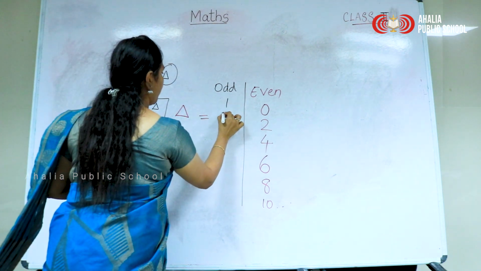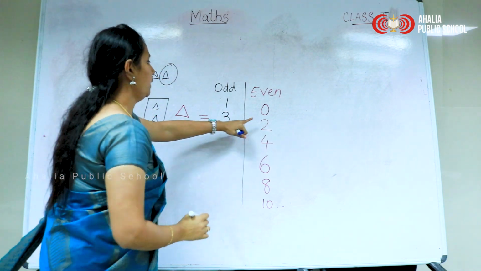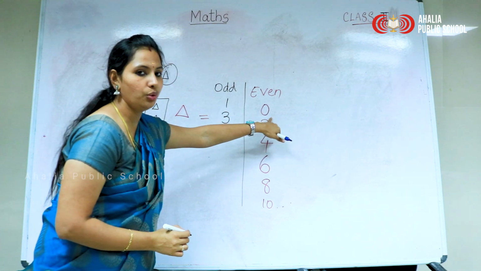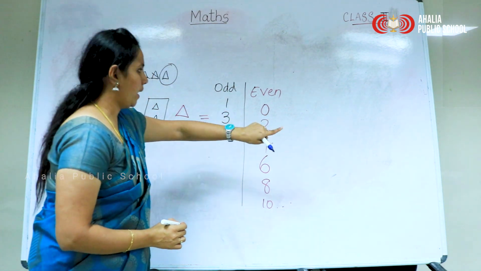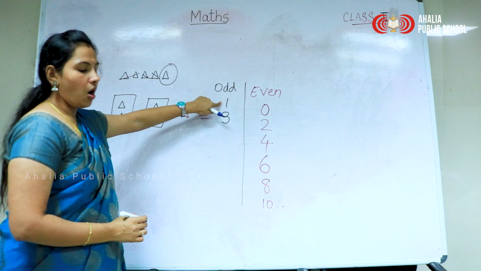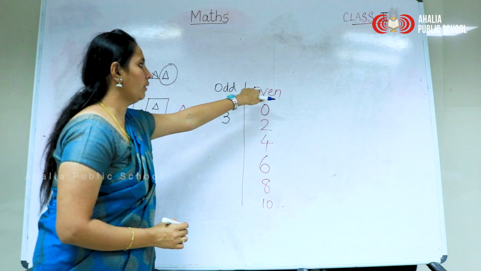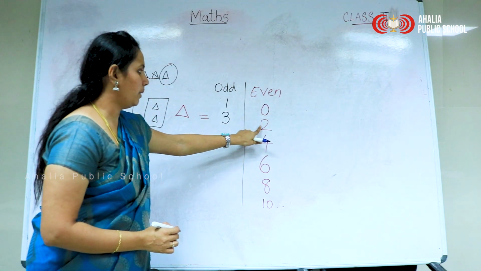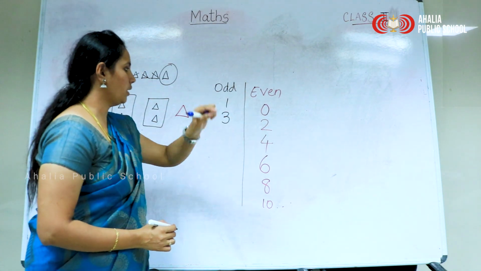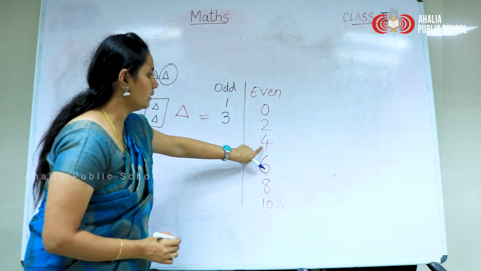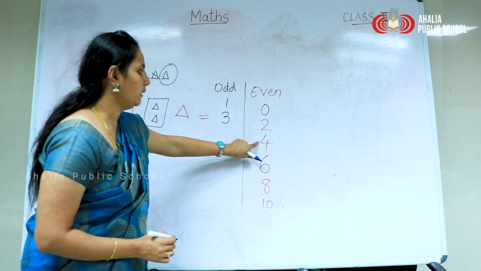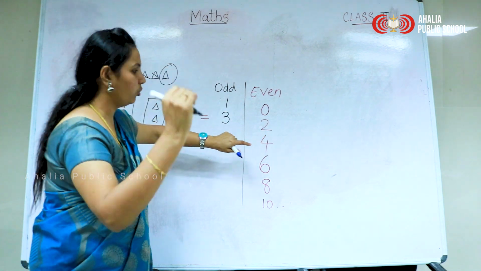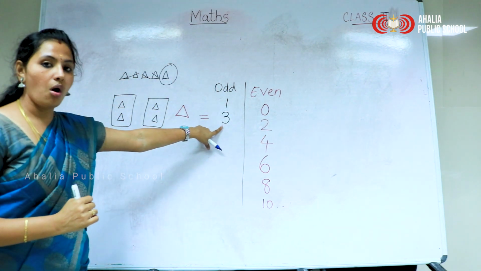You know already. 1, 3. See here, 2 is only in even numbers. Which number is in between 0 and 2? Yes, 1. So 1 is an odd number. Now 2. 2 is already in which column? Yes, even number. So 2 is not an odd number, we know. Then after 2, what is the next number here? 4. So what is the number in between 2 and 4? Yes, 3. So 3 is an odd number.